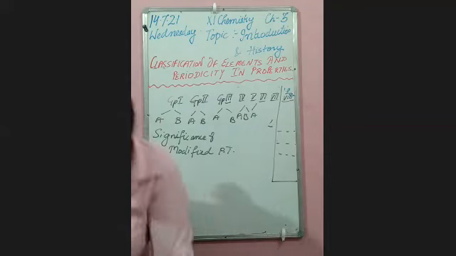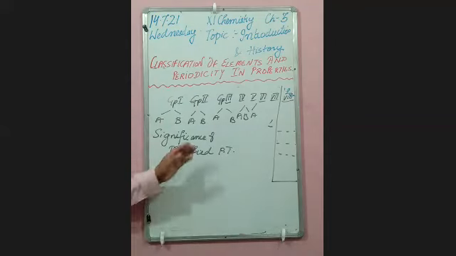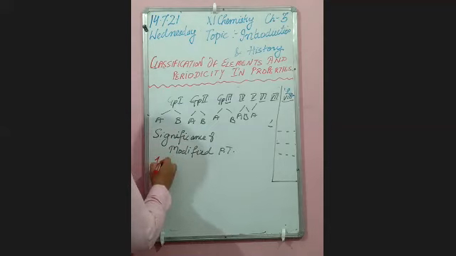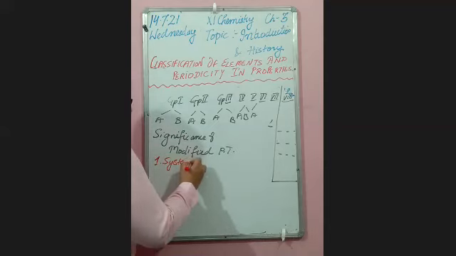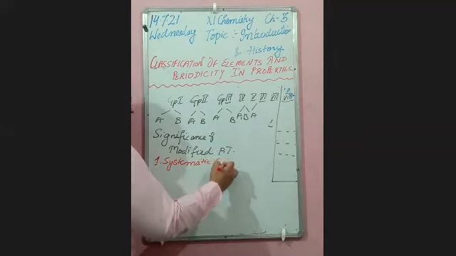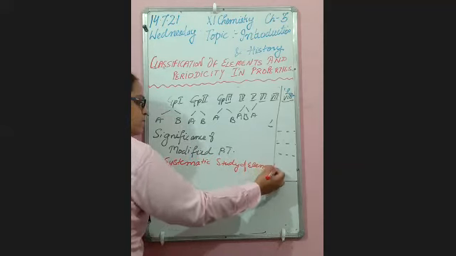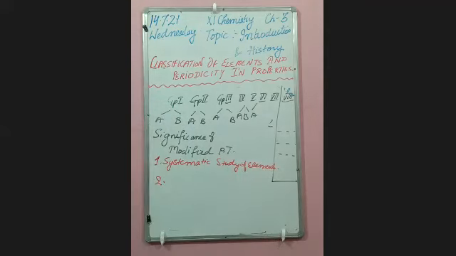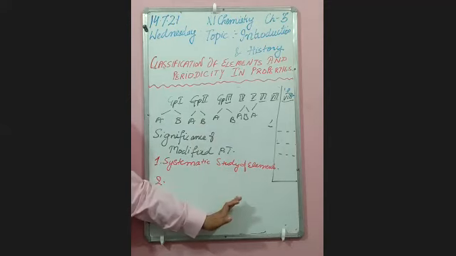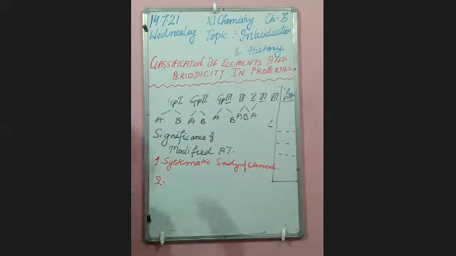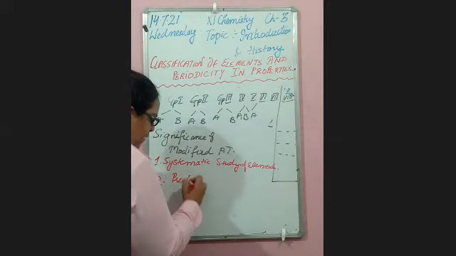First one is that it represents the systematic study of elements. Second is the prediction of new elements. My dear, Mendeleev found that in between the elements,